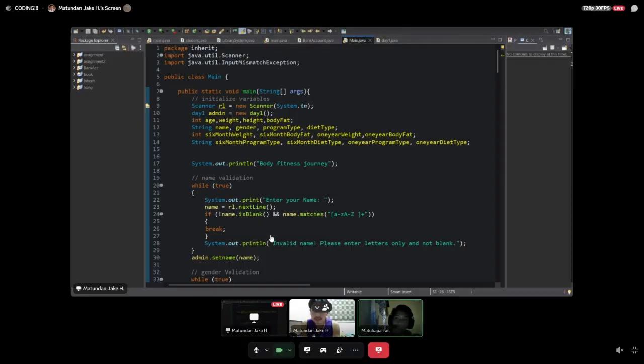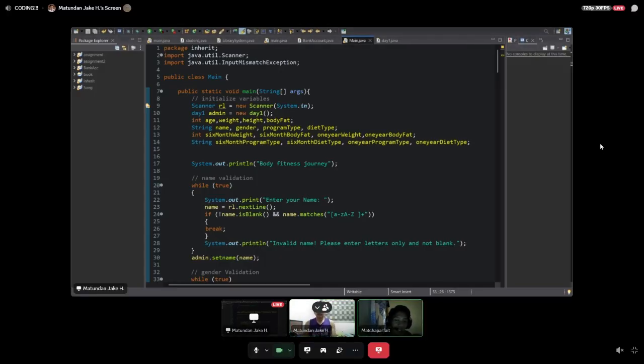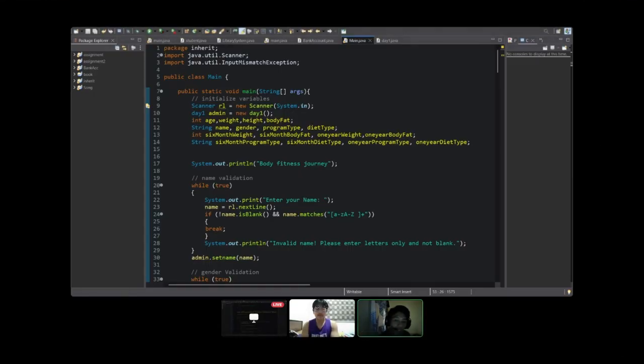And for my own opinion or recommendation regarding our program, I think it is better for us to apply a method in which, after the user is done with the program, after the 1 year section or the display of the 1 year progress, the program will prompt the user whether they want to try again or not. If no, then the program will terminate. And if yes, the console will clear out and print new lines. Basically, it will just repeat from the start. And that's pretty much it.